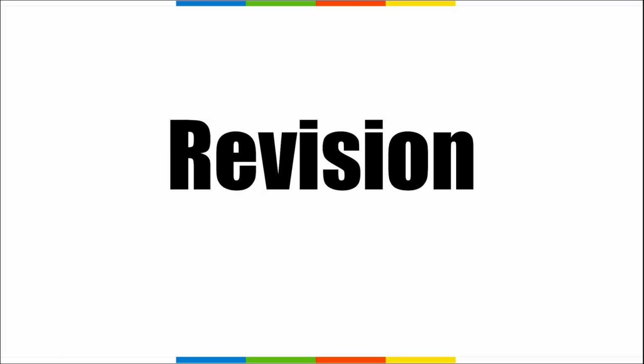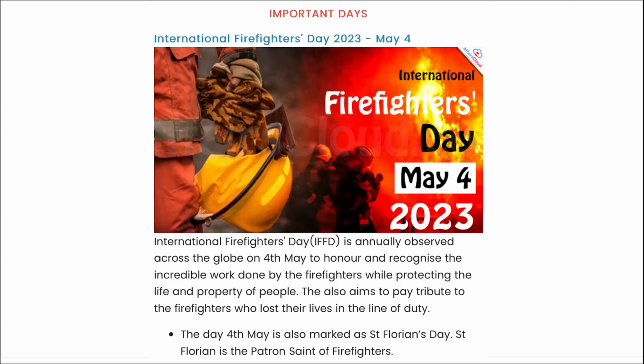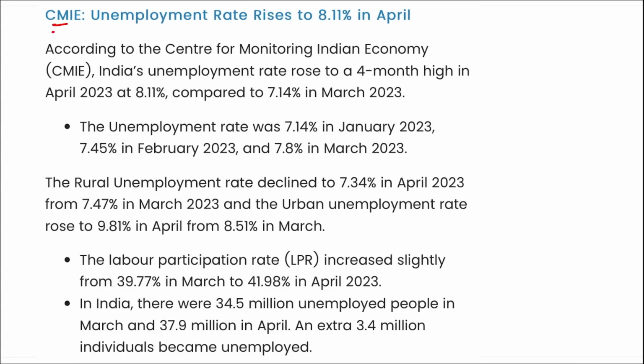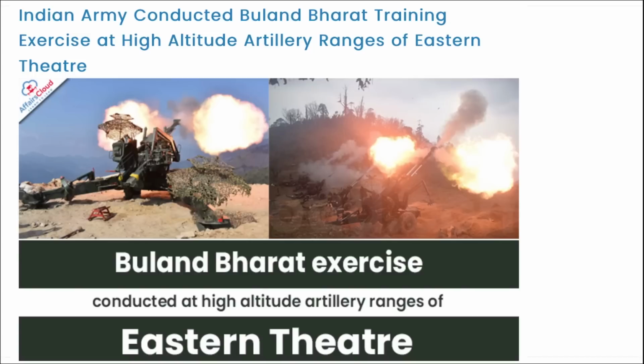So these were your some important current affairs for the day, friends. Now let's go for the revision part. International Firefighters Day is observed on 4th of May. Karnataka ranked the most innovative state by National Manufacturing Innovation Survey, that is your NMIS for 21-22. Next, CMIE released the unemployment data and it stated that unemployment rate for the month of April is 8.11%, that is up as compared to March that was 7.14 in 2023.